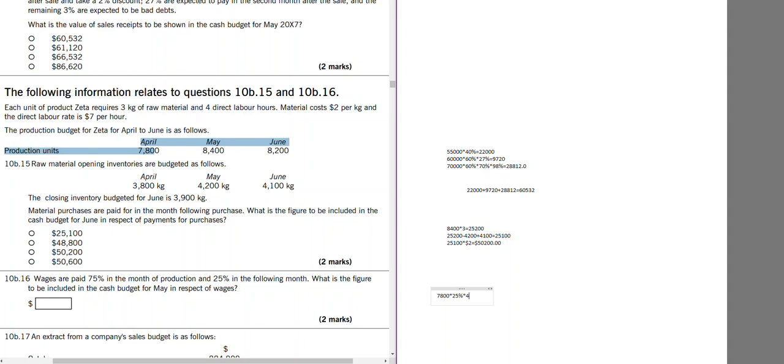They take 4 hours and each hour is paid 7. So we have 54,600 plus the production of May, 75% paid. Each of them take 4 hours at 7 per hour. So 54,600 plus 176,400 becomes 231,000.